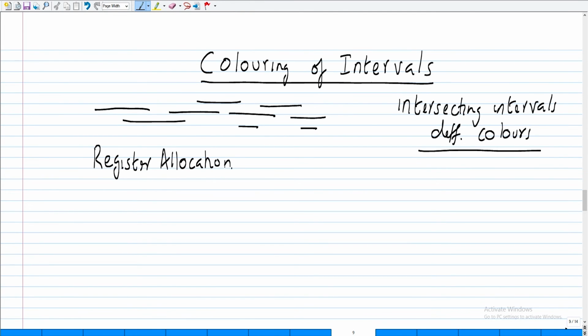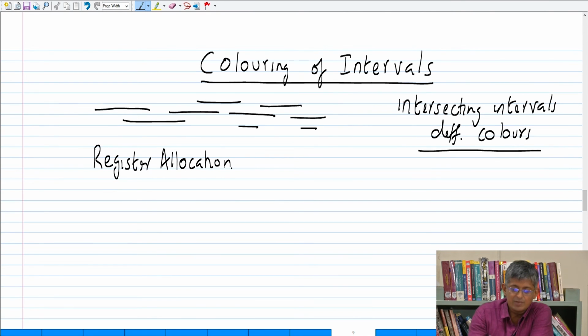Remember that your compiler takes your program and allocates to every variable a memory location, and when that variable participates in some instructions, it allocates a register also. Now, if two variables have the same scope, then they can't be given the same register.